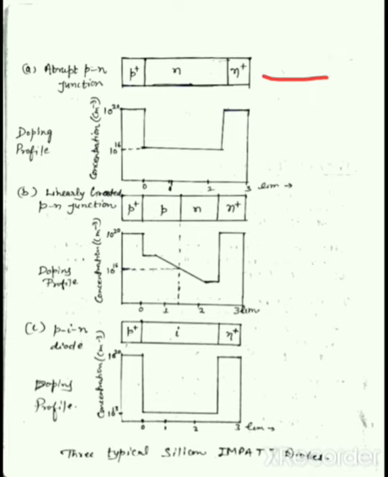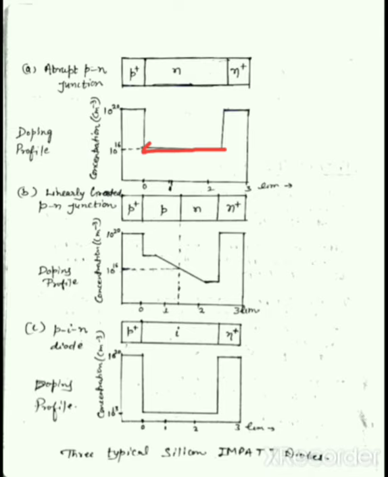and the doping profile is here. In the P plus region, doping is about 10 raised to the power 20 acceptor atoms per centimeter cube, and in the N region the doping is 10 raised to the power 16 donor atoms per centimeter cube, and in the N plus region the doping is about 10 raised to the power 20 donor atoms per centimeter cube.